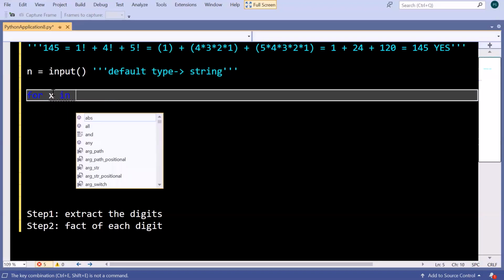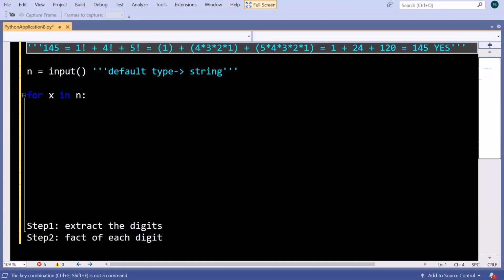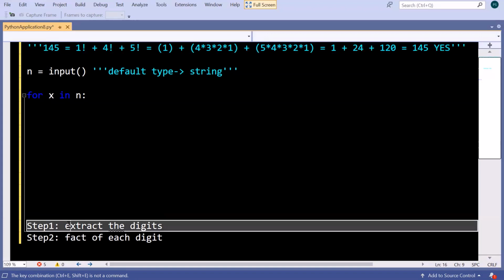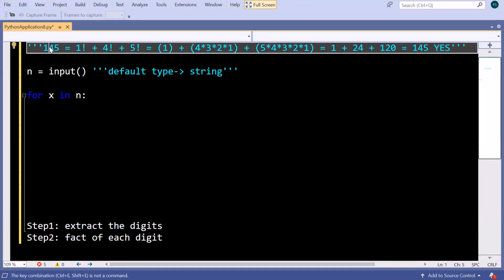For x in n. When I wrote this line, what does it mean? If I had taken n as an integer, we can't iterate on an integer, but we can iterate on strings, right? So we will iterate on one character at a time. That is why our first step, extracting the digits, will be solved, because in the first iteration we will get 1, then we will get 4, then we will get 5.